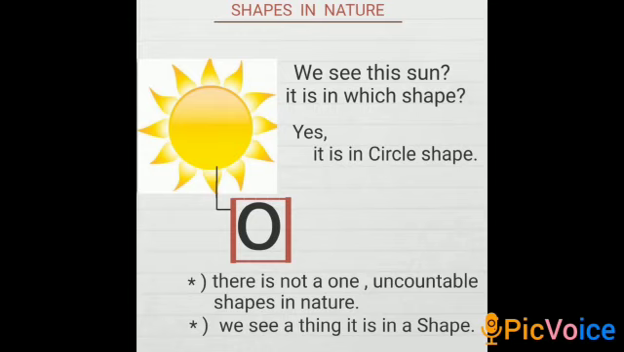The moon is a circle shape. Volleyball is a circle shape. The birthday cake can be any shape like circle, square, rectangle, and star shapes.